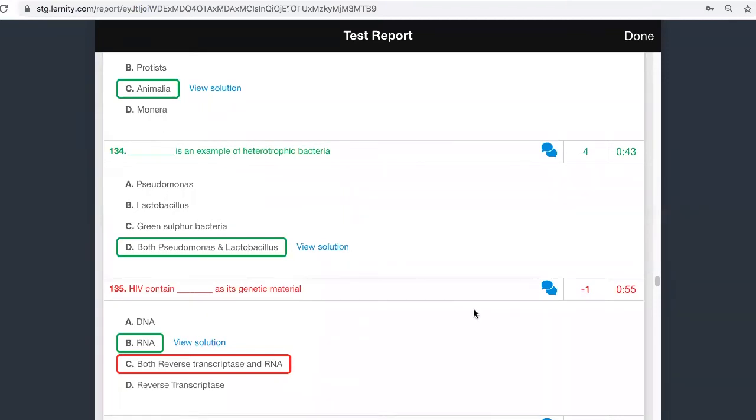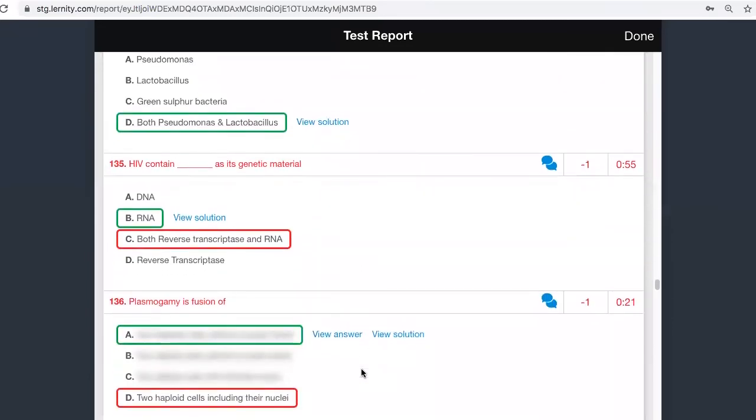Okay, I have given one option as heart, one option as legs, one option as both heart and legs, and one option as none of the above. Which one will you select? You will select only legs. Just because you have a heart, you will not select heart as an option. So the answer is legs only. Similarly here also, please understand that RNA is the genetic material. Reverse transcriptase is just an enzyme which is involved there. It cannot be classified as genetic material. The question is specifically asking for genetic material.